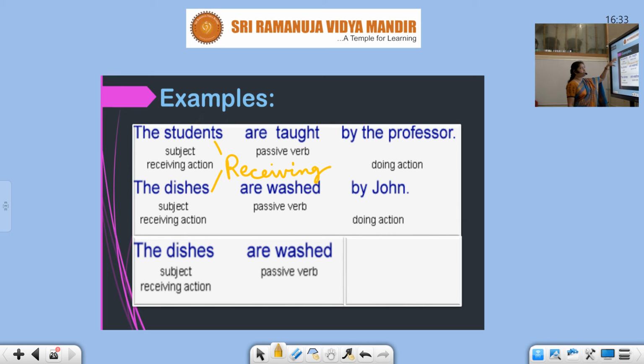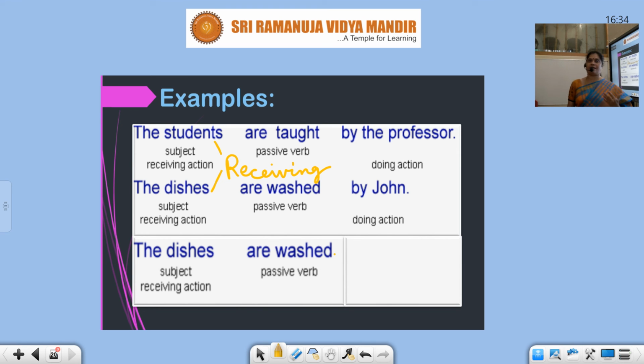Now you are emphasizing and mostly concentrating on the action. The dishes washed. Students taught. So this is important, not who taught, what is important. So students are taught. Dishes are washed. If you don't want to say by whom it is washed, you can simply say dishes are washed. Finished. So this is the difference between active and passive voice.